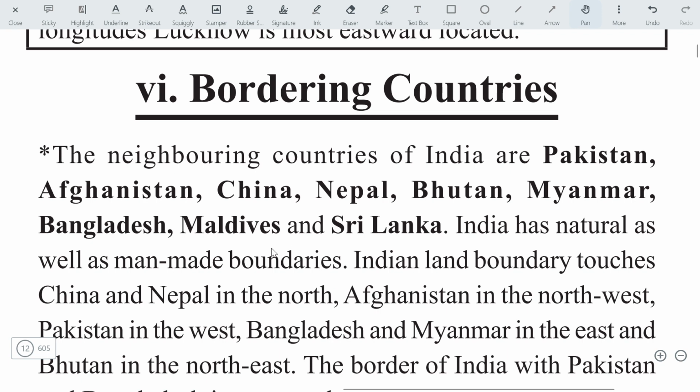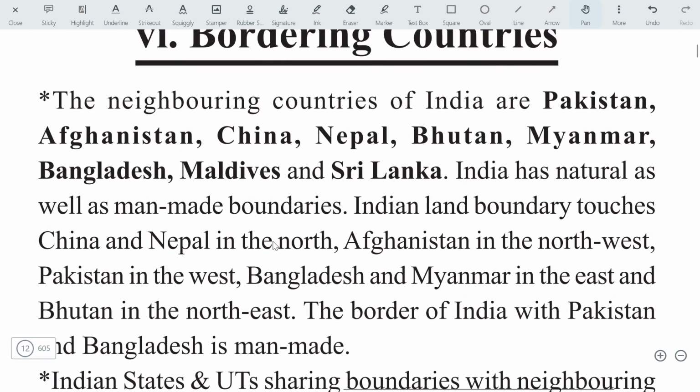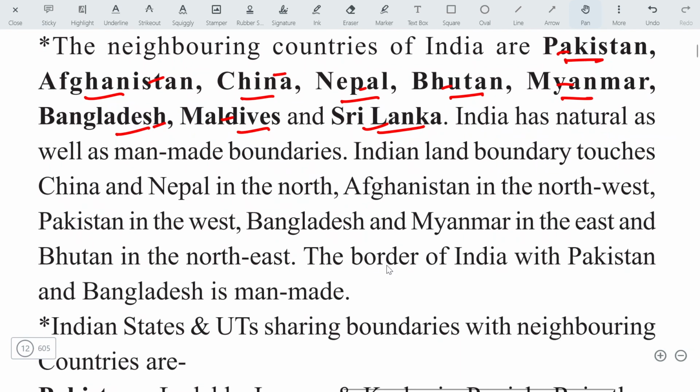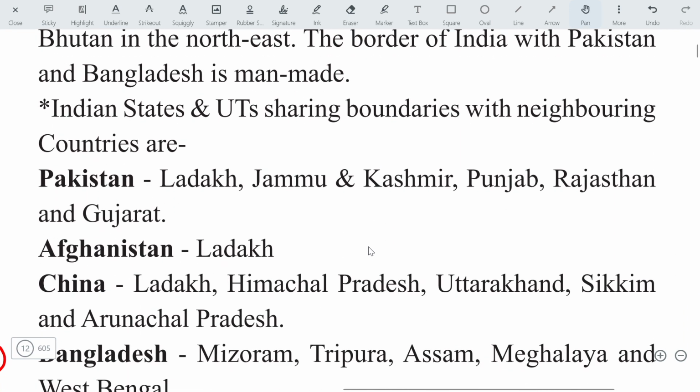Let's move on to the bordering countries of India. They are the neighbors of India. See: Pakistan, Afghanistan, China, Nepal, Bhutan, Myanmar, Bangladesh, Maldives, and Sri Lanka. 1, 2, 3, 4, 5, 6, 7, 8, and this is the ninth country. And there are some natural boundaries and others. We will check them in the questions.